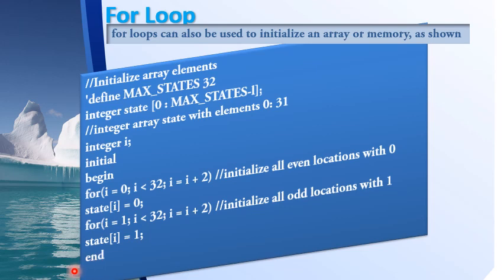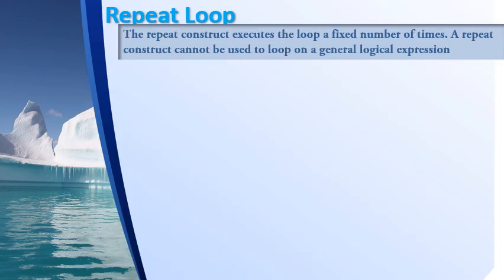So a for loop can be used where you have a fixed beginning and a fixed end. But when there are cases where the looping happens based on a specified condition, then it is always best to use while loops. The third type of loop is the repeat loop. The repeat construct executes the loop a fixed number of times. A repeat construct cannot be used to loop on a general logical expression.